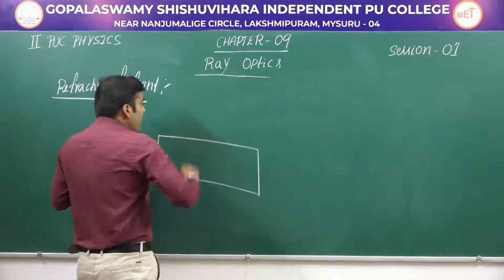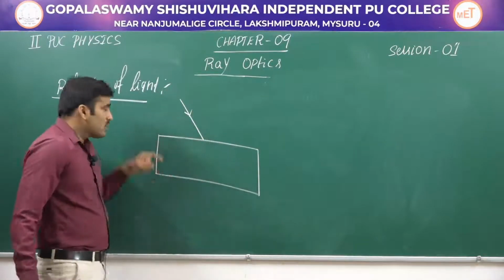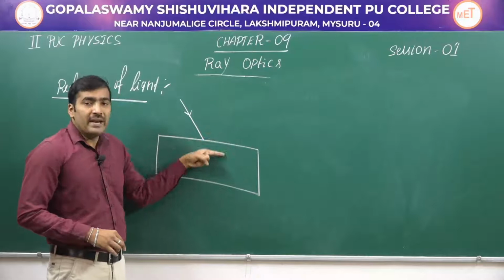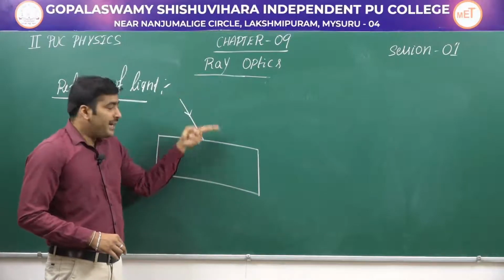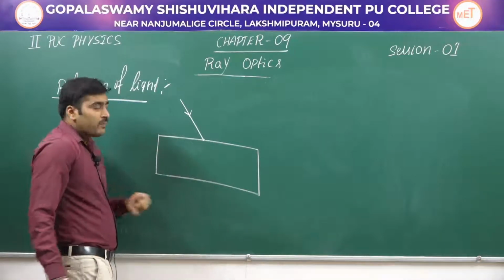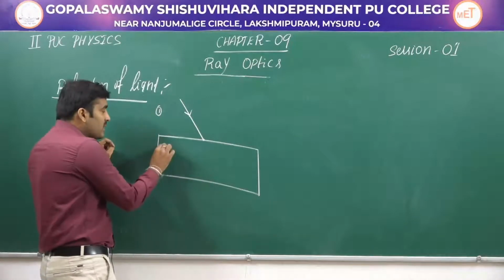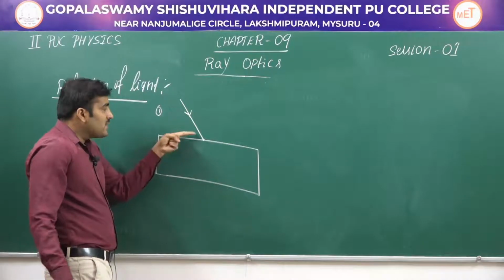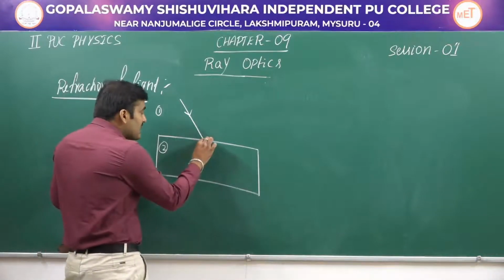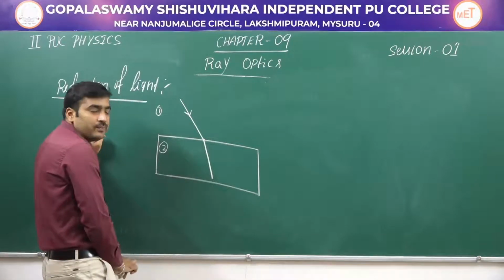Imagine a light is incident at the interface of two media. This line is known as the interface, which is separating the two media. This is air and this is glass. Now, at this point, light is entering the second medium. Imagine this is the first medium and this is the second medium. Light is entering this medium, and what happens is light slightly changes its path.